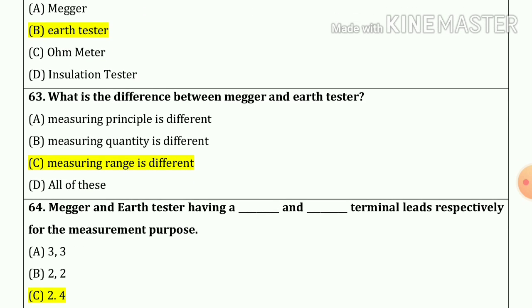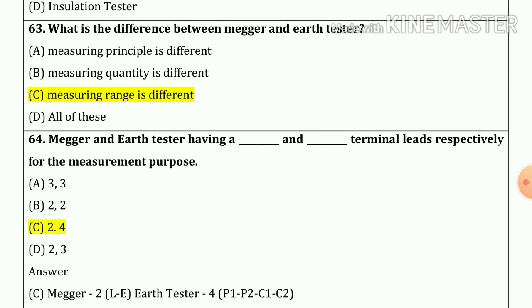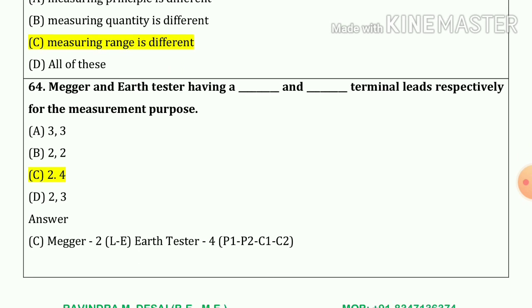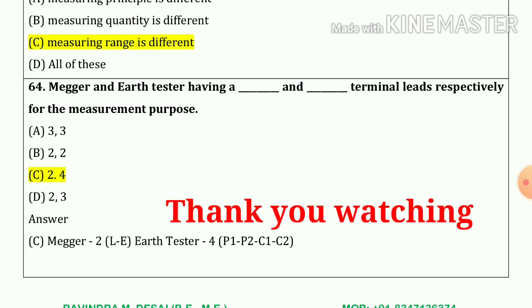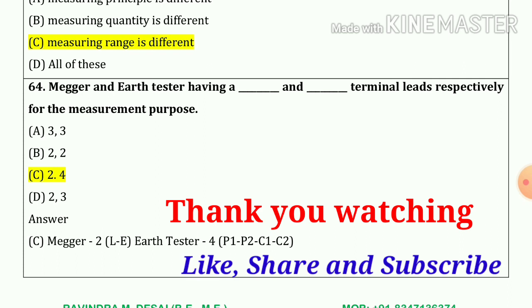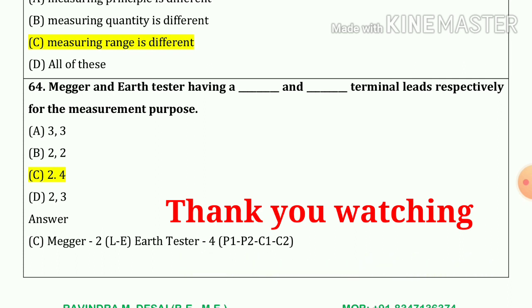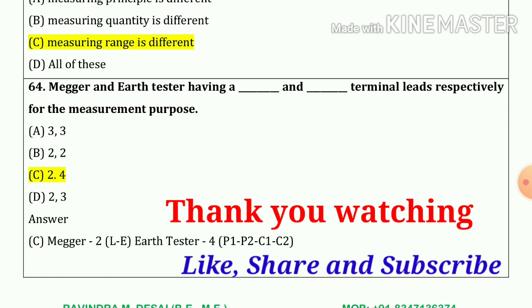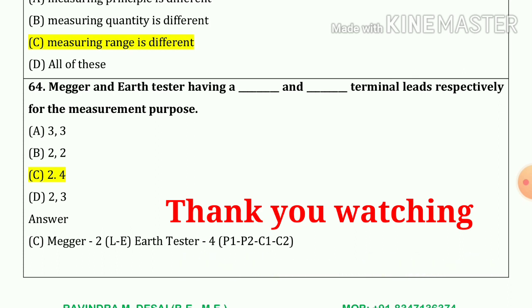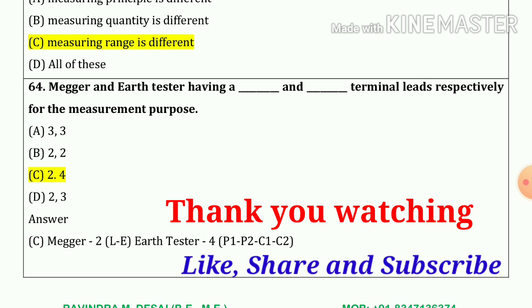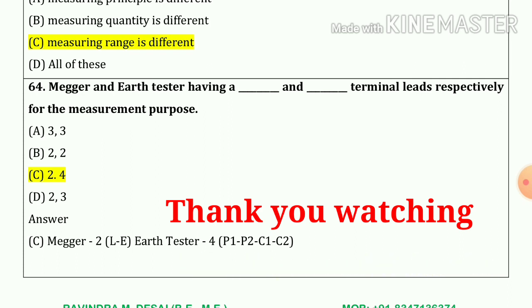Now 63 number. What is the difference between Megger and earth tester? So our difference is measuring range is different. Option number C. And last one, Megger and earth tester having 2 and 4 terminals leads respectively for the measuring purpose. So Megger having 2, that means one is line, another one is earth, and for the earth tester which is having 4 leads, P1, P2, C1, C2. So our answer is option number C, 2, 4.